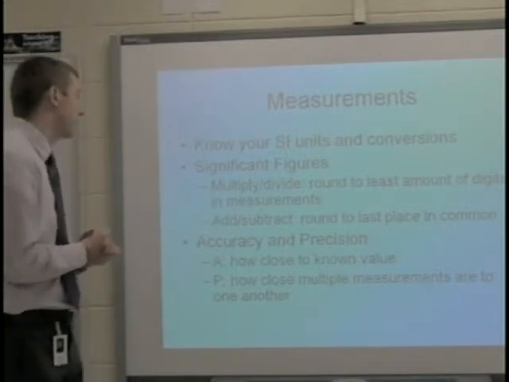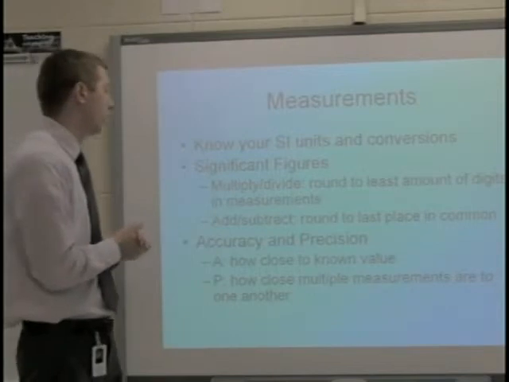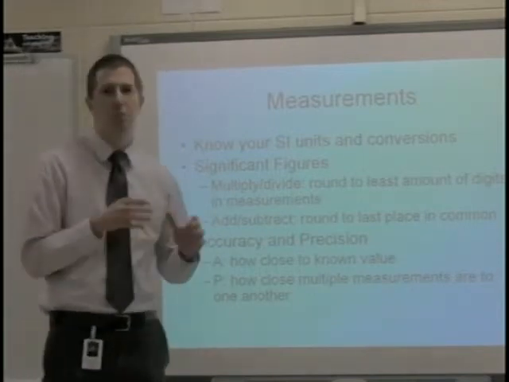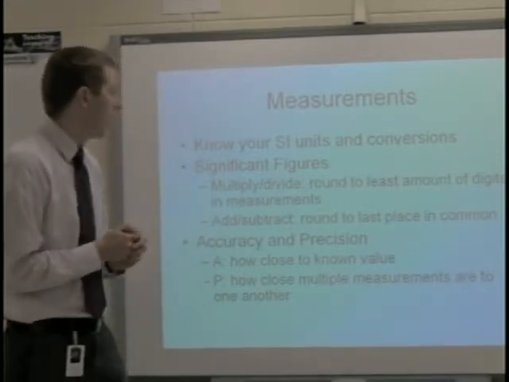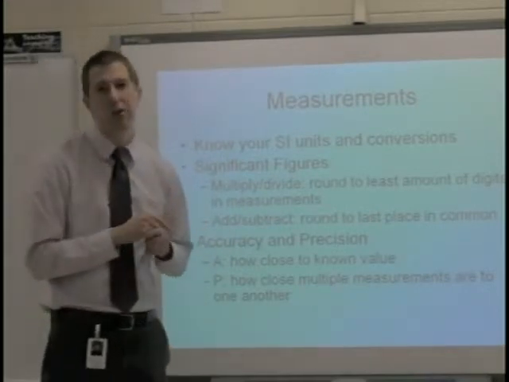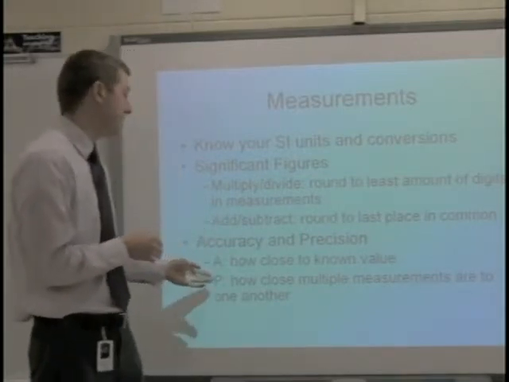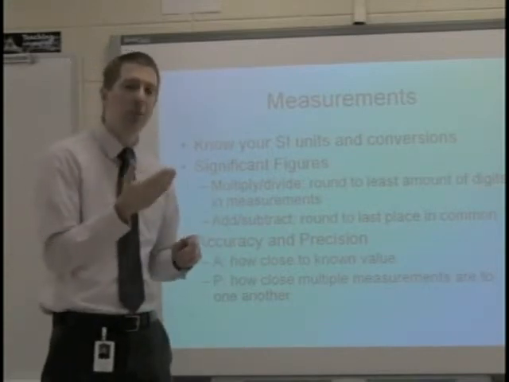Again, accuracy and precision. Accuracy is how close to the known value it is, and then precision is how close multiple measurements are to one another. You'll see a lot of times textbooks use a bullseye to represent this, where if you hit the bullseye, that is accurate. Now, if you hit the same spot over and over again, like say you hit 18 over and over again on a dartboard, that would be precise because multiple measurements are close to one another, but it's not accurate because you're aiming for the bullseye.